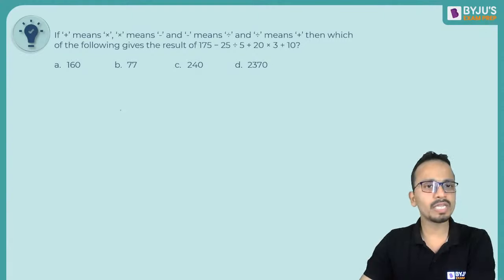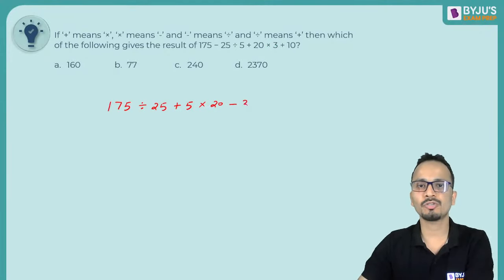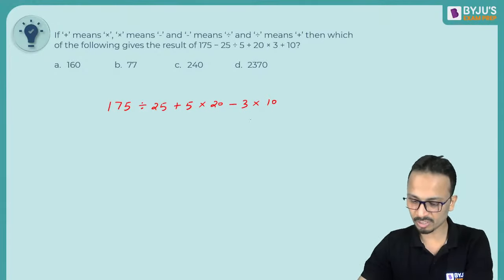Now if I start with the replacement very carefully, so 175 minus means divide 25, then divide means plus, so plus 5, plus means multiply, multiply 20, multiply means minus, minus 3, and plus means multiply, so multiply 10. So this will be the expression.